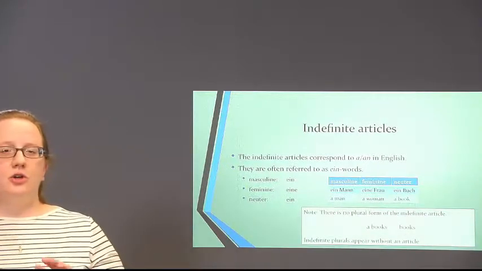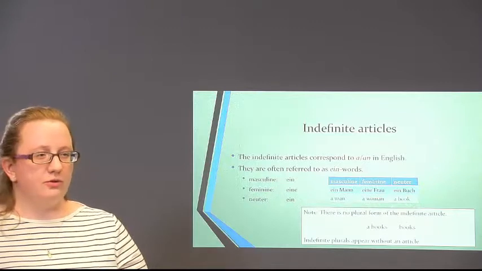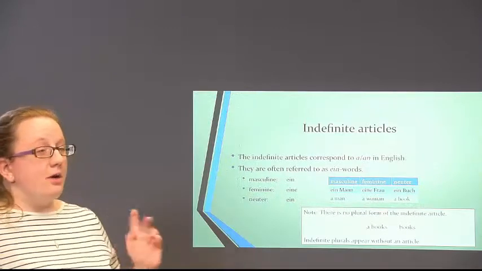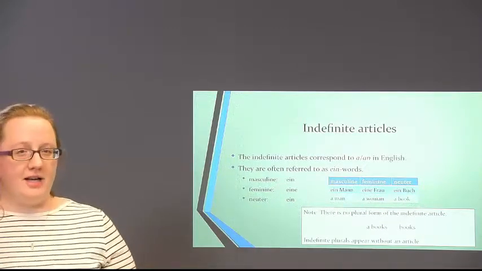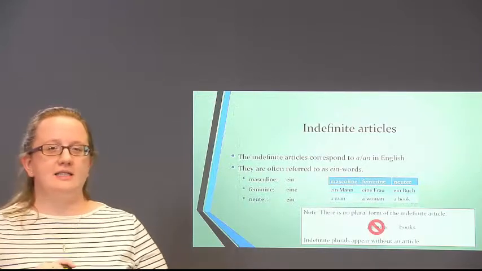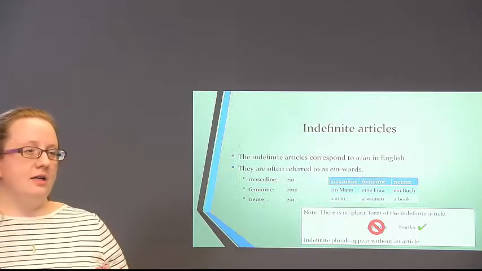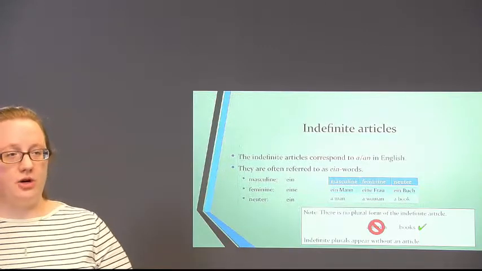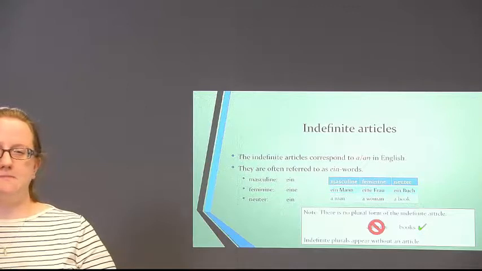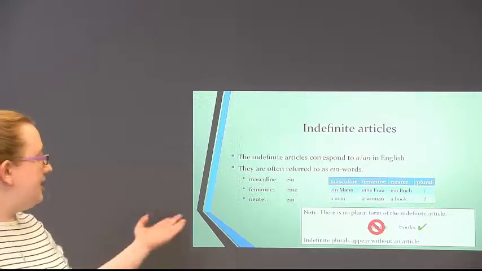There is no plural form for the indefinite articles. We do not say a book, right, or a books, right? We instead say just books. So plurals appear bare without any sort of article in front of them if they're indefinite. So we'll represent that here in our table with a slash.